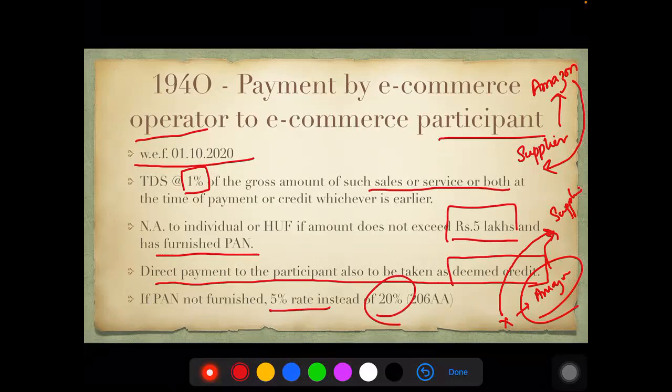Only for 194O, it is 5%. Expect an MCQ even here to confuse you all. 5% in case there is no PAN furnished, not 20%. In any other section, any other provision, it is 20%. Only for 194O, they have said it is 5%.